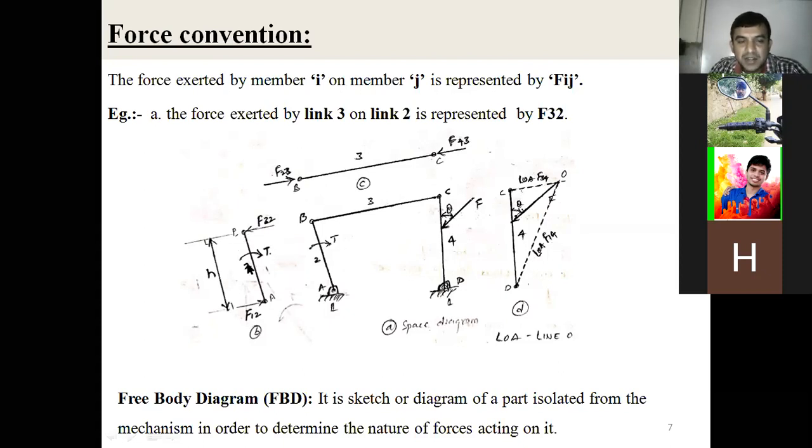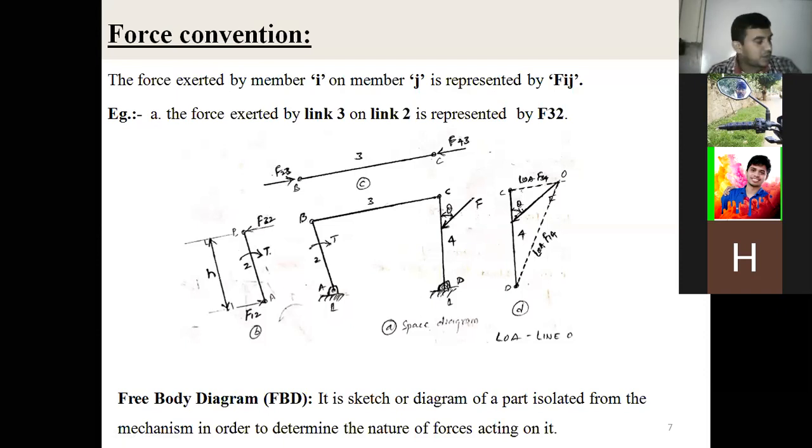Now you can see that for links 2 and 3, the hinge is the same, hinge B, right? Now what are the forces acting at hinge B? F32 corresponding to link 2, and similarly for link 3, F23. Those two forces should be equal but opposite in nature. F32 is equal to F23 but opposite at the same hinge. Only then is the mechanism, or the hinge, under equilibrium, meaning a steady state condition. Remember, this is the force convention.